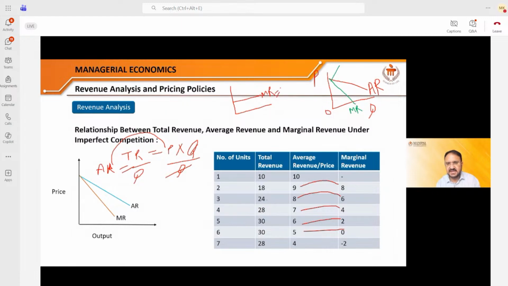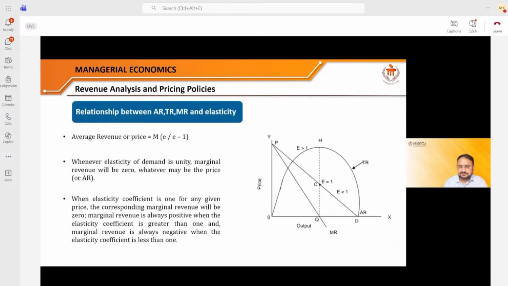This is also known as the price curve in the perfectly competitive market for a particular firm. But in the imperfectly competitive market, the average revenue is downward sloping and marginal revenue is also downward sloping. That is what we have done so far. Now the next thing we need to understand is the relationship between AR, TR, MR and elasticity.